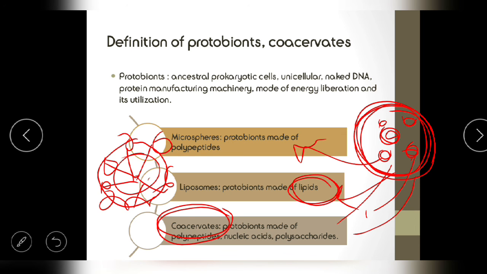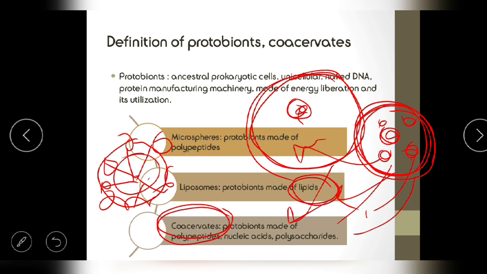So we have understood the difference between protobionts and coacervates. Basically, they are of higher levels. Microspheres are small structures with proteins. When they come together in one group bounded by a membrane, that membrane is the liposome. If only lipids are there, we just call it a liposome. If I have the membrane lipids, the nucleic acids and the polypeptides all together, we are going to call it the coacervates. So that's all. Thank you.